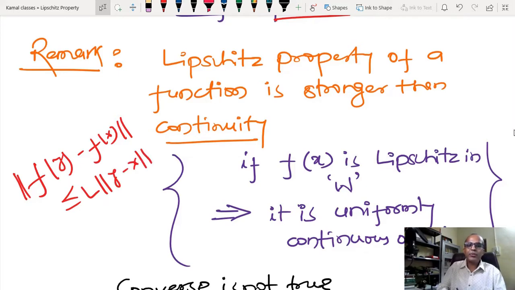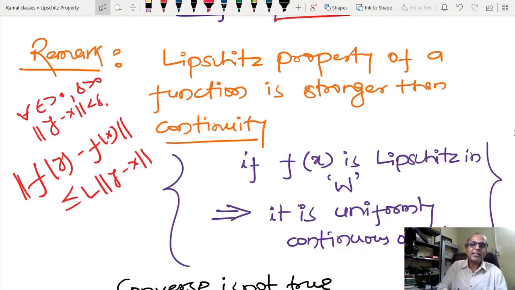Whenever we talk about continuity, we say that for every epsilon greater than 0 there exists a delta, depending on epsilon, such that if |y minus x| is less than delta, then that implies the difference is less than epsilon.